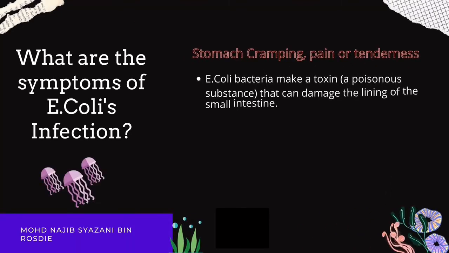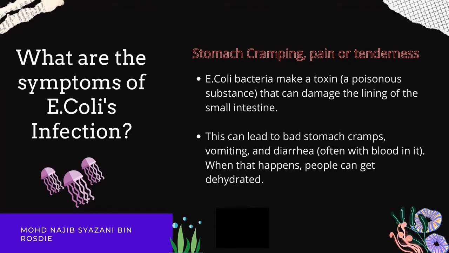The second symptom is stomach cramping, pain, or tenderness. E. coli bacteria make a toxin, which is a poisonous substance that is able to damage the lining of the small intestine. This can lead to bad stomach cramps, vomiting, and diarrhea, often with blood in it. When that happens, people will surely get dehydrated.